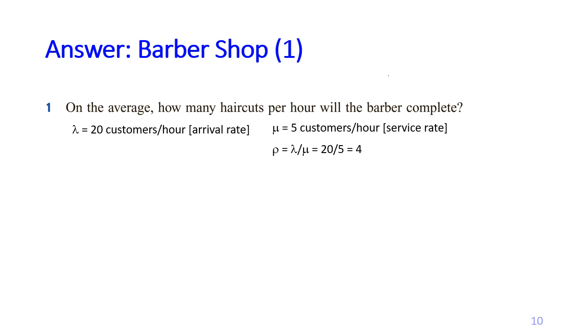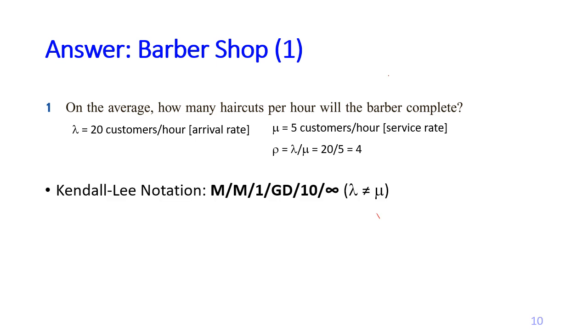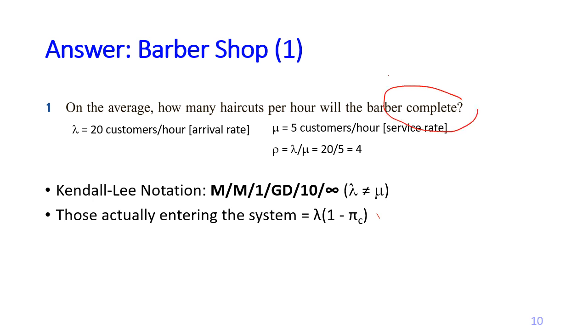So the first question asks, how many haircuts per hour will the barber complete? So we notice that this is our system, and we have lambda does not equal mu. So to find out how many haircuts the barber completes, first we calculate how many customers are actually entering the system.